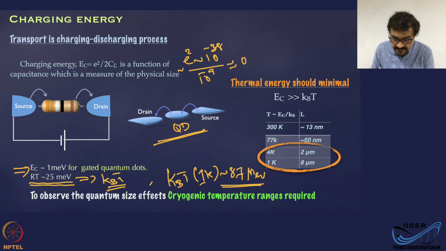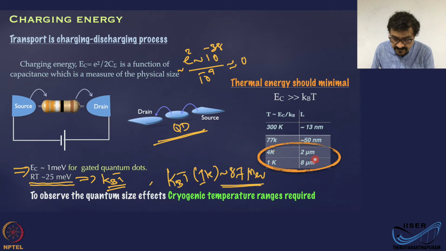Just to give you a feeling, here I have a table assuming these quantum dots are spherical, which roughly gives you the size scale that you require to observe charging or discharging effects at a certain temperature. For example, at 300 Kelvin, it should be on the nanometer scale. At 77 Kelvin, you need about 15 nanometers. At 4 Kelvin, a 2 micrometer object can show you, and at 1 Kelvin, even a few more micrometer objects can show you these charging and discharging effects.